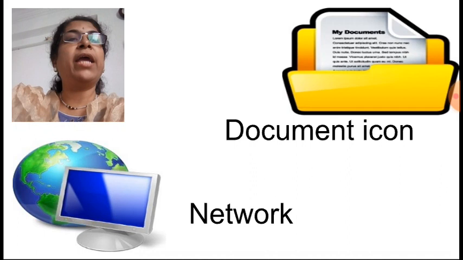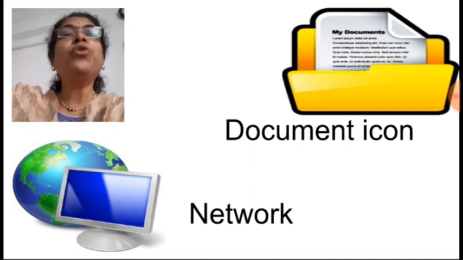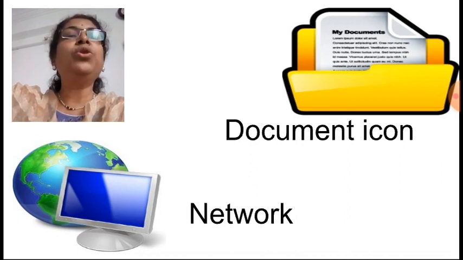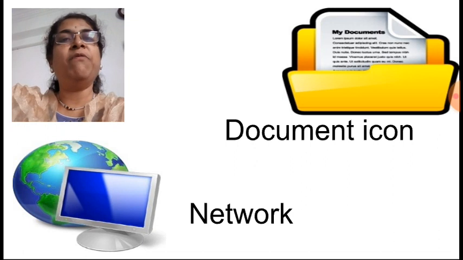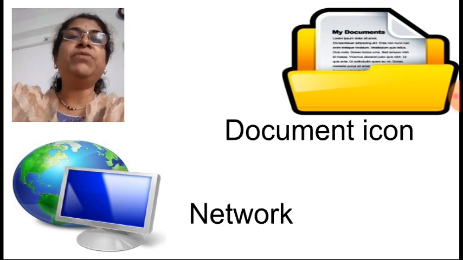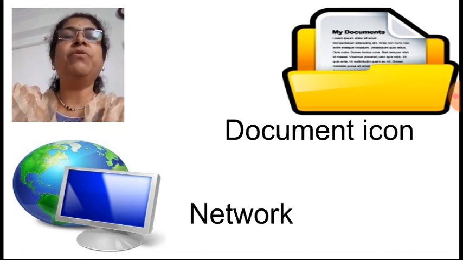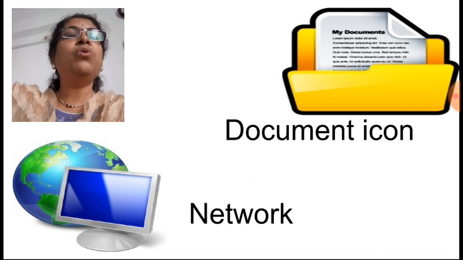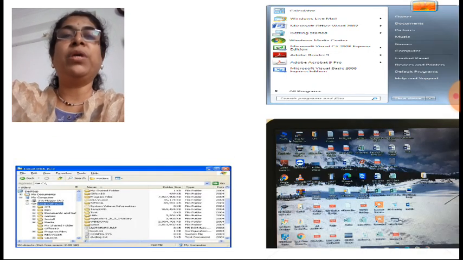Now the document icon. Whenever you have document files, those Word files, it shows this icon. So looking at this icon, you will come to know these are document files. Networking files, the files which are related to network, are shown with networking icons. Okay, so all these different types of icons you can see.